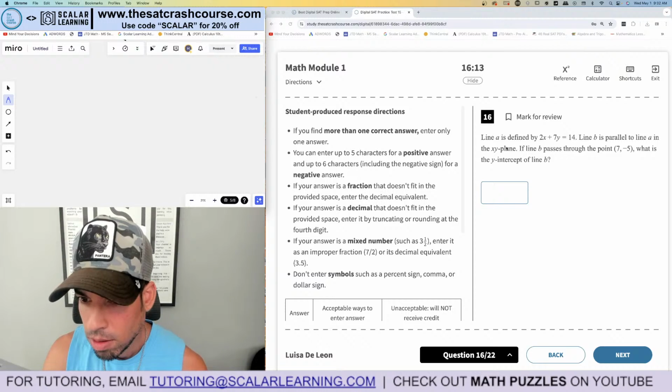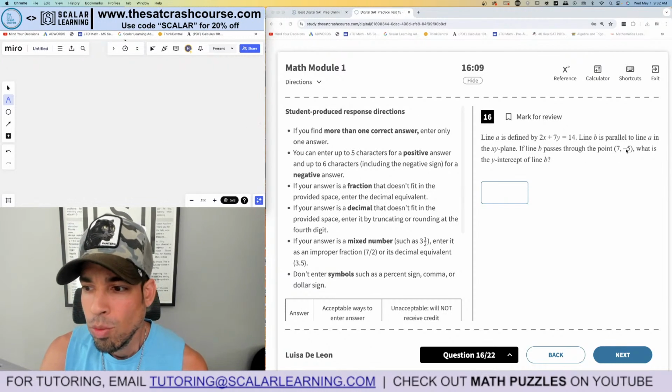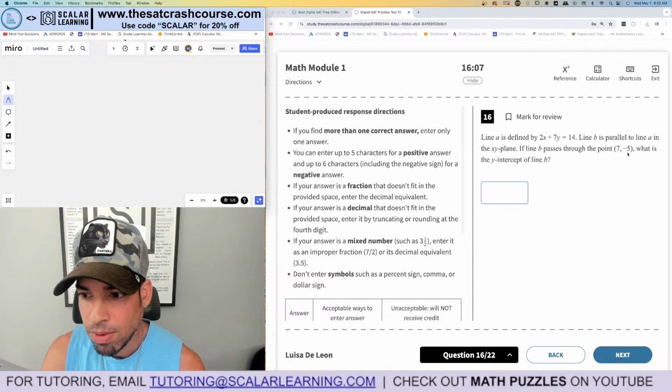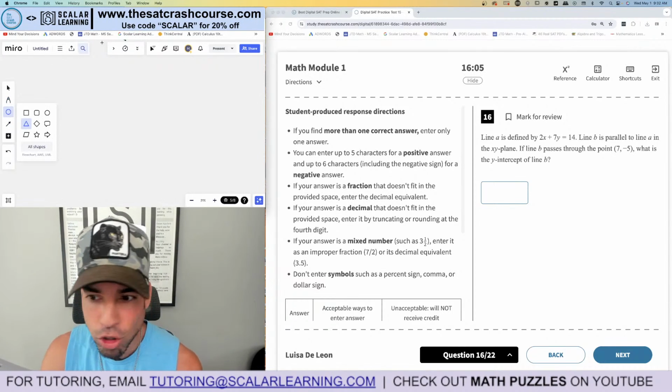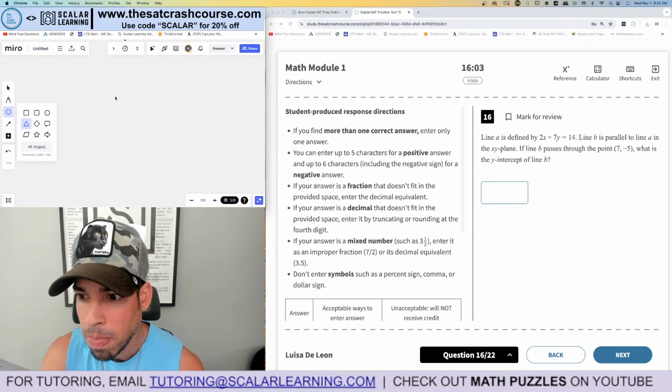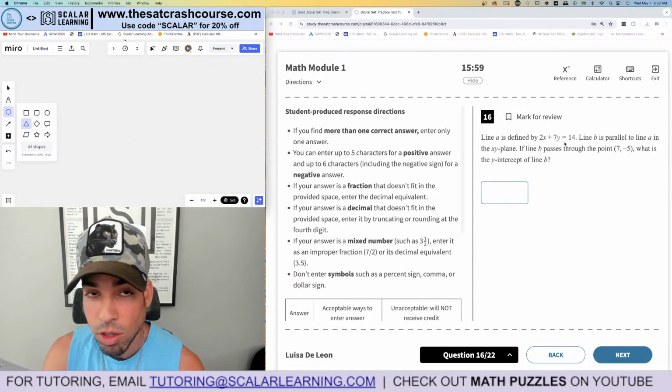16. Line A is defined as this. Line B is parallel to A. Okay, so we got parallel lines, and then we're trying to find the x-intercept. So I'm going to show you by hand, and then I'm going to show you via Desmos as well. So the first thing is, if this is a line, and they're saying they're parallel, and I know that parallel means they have the same slope, I need to know what the slope of this is.